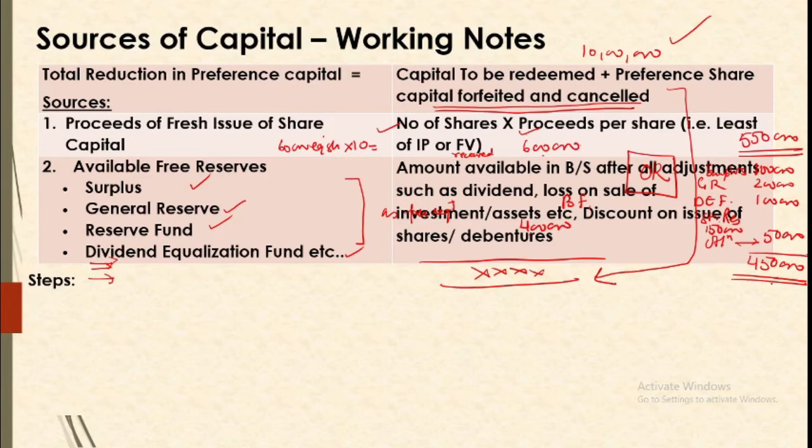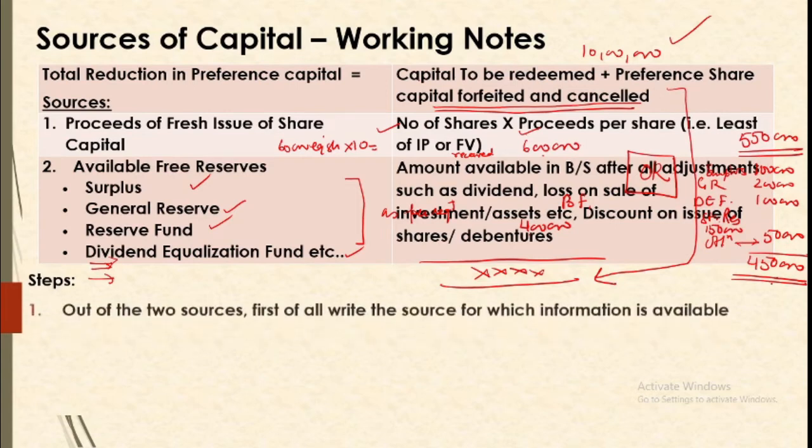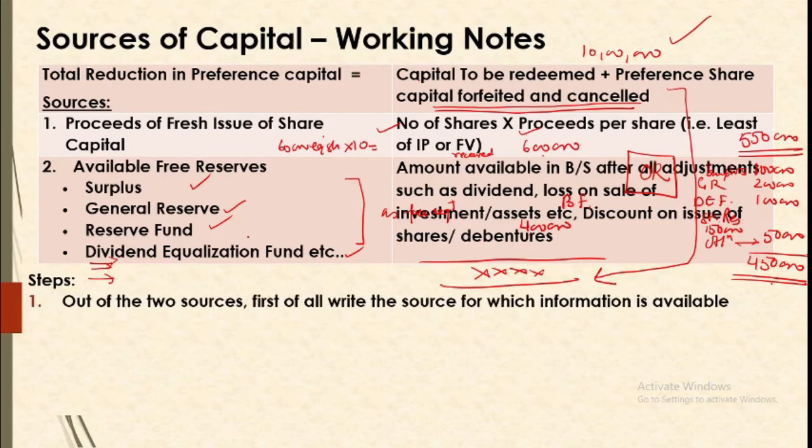So whenever we are picking up amounts here, we'll be looking at all the adjustments, because if anything is there, we'll have to adjust it and then the final balance will be considered. So out of the two sources, there is not a clear-cut order that we are to record proceeds first or we are to record free reserves first. We'll record first the source for which information is available. That is, if your question is telling you about fresh issue, then this is going to be your first source.